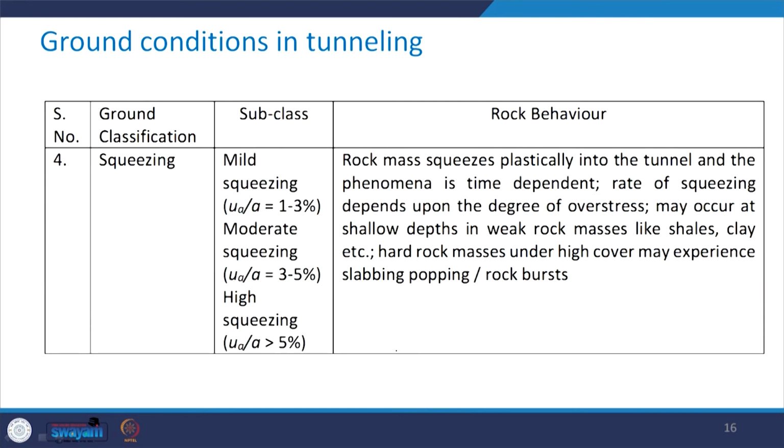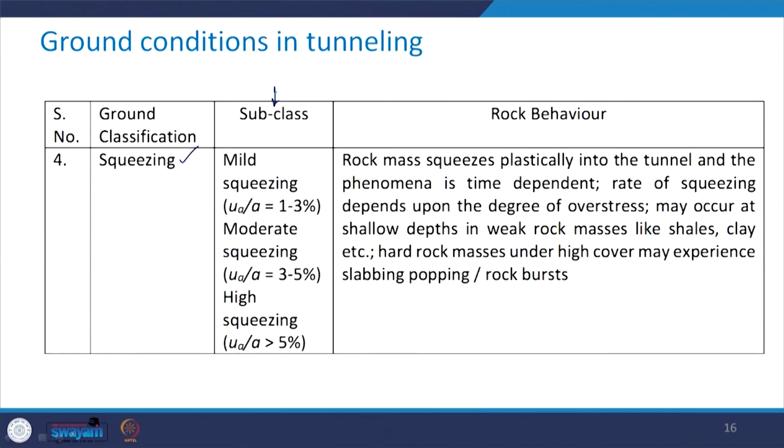The fourth one, very important and needing a lot of care, is squeezing. It has various subclasses. First, let us see what we mean by the squeezing ground condition, and then I will explain why it is divided into different subclasses. The squeezing rock mass is plastic.